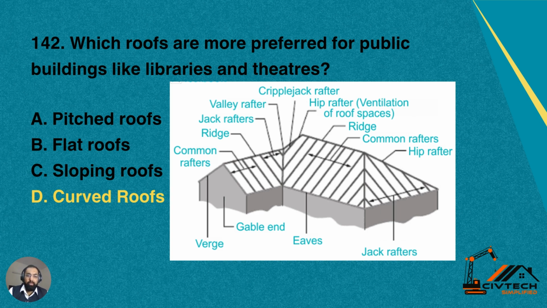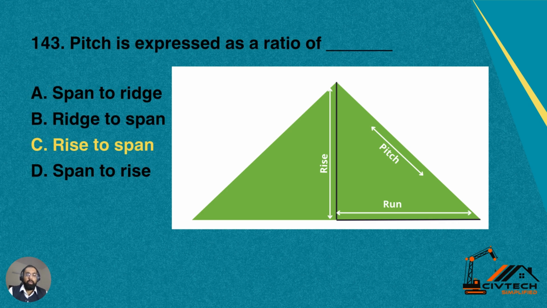Question number 142. Which roofs are more preferred for public buildings like libraries or theaters? These are inclined roof or curved roof. Options available were A, pitched roof; B, flat roof; C, sloping roof; or D, curved roof. So normally curved roofs are proposed for public buildings like libraries or theaters, and these are the same as the truss roof.